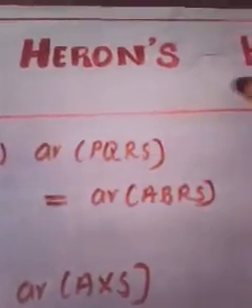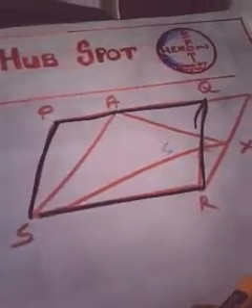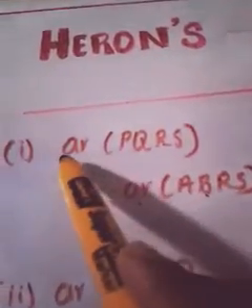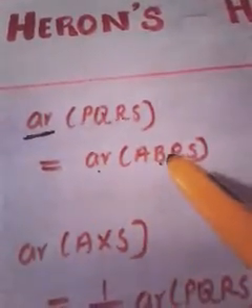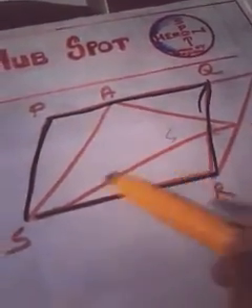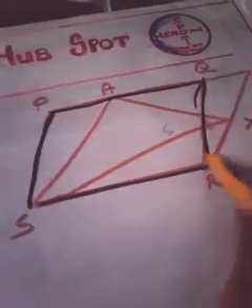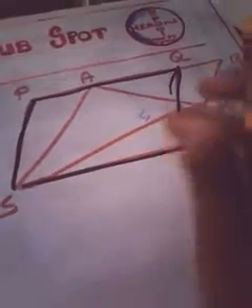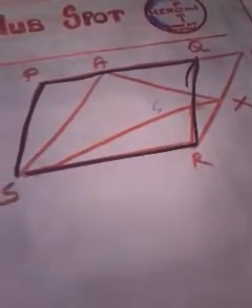I can say that area of PQRS should be equal to area of ABRS directly. How can we say that the areas of these 2 parallelograms are equal? We have to prove that area of the first parallelogram is equal to area of the second parallelogram. I told you, area stands for area of. Can you prove that? Yes. Why? Because both parallelograms have one specialty. Both parallelograms are standing on the same base SR, and both are in between the same parallel lines. So of course their areas should be equal, no?